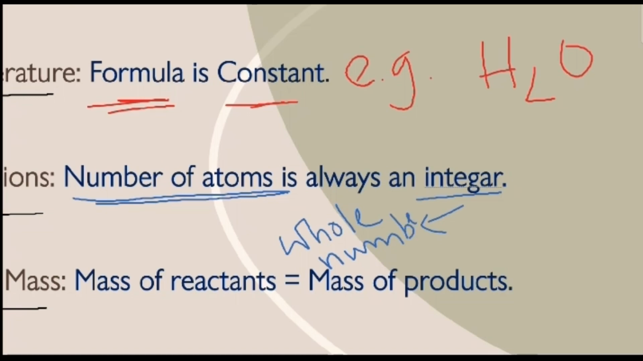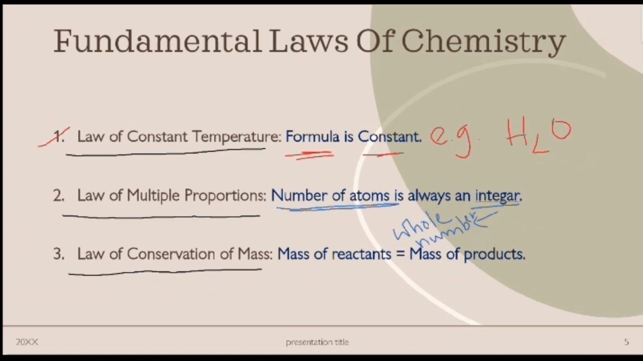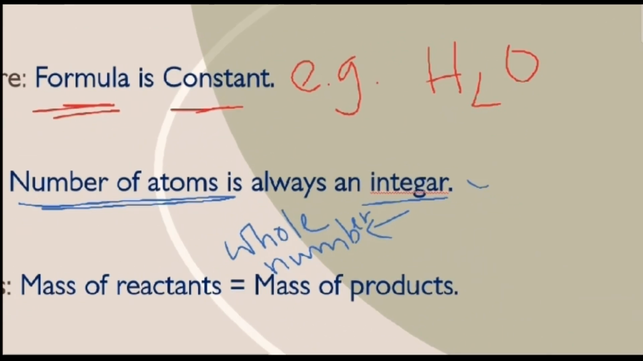For example, carbon dioxide. We write carbon dioxide as CO2, 2 being a whole number. We don't write carbon dioxide as C half O because half is a fraction, and according to the law, number of atoms cannot be a fraction.